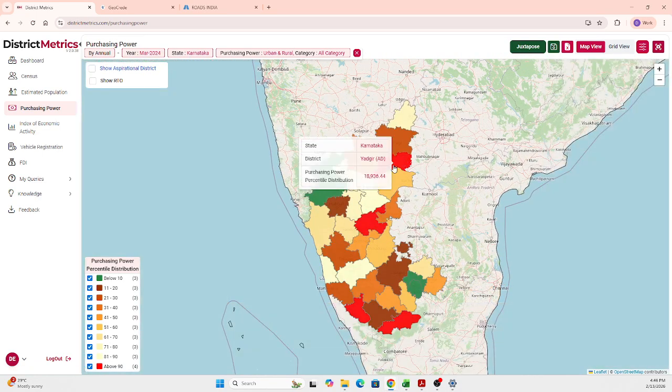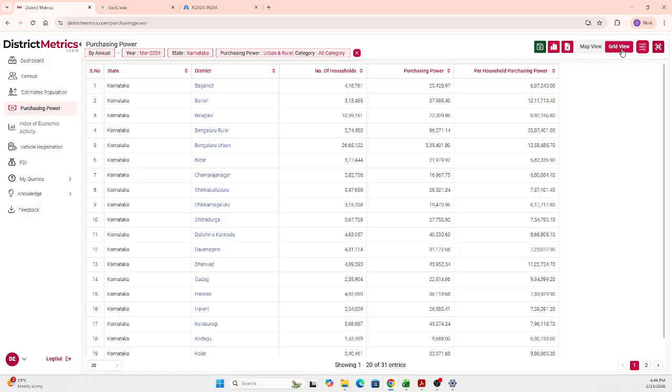If you want to see the data for the entire Karnataka, you can easily switch to the grid view. Once switched, you can get the tabulated values for all the districts in the state of Karnataka. In total there are 31 districts, with their number of households, purchasing power, and per household purchasing power data.